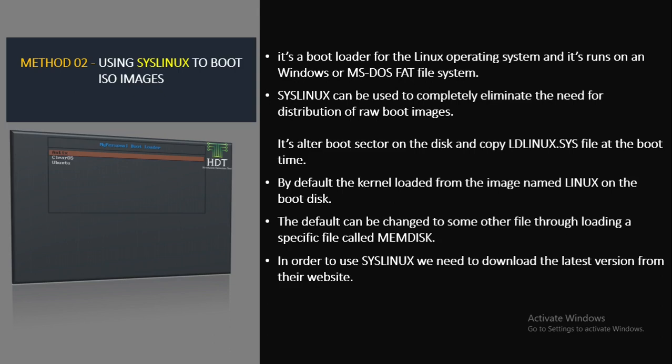Actually, I already explained memdisk in my previous slide. So memdisk is an auxiliary module used in conjunction with a bootloader that can load the Linux kernel. So we need the disk image as well as the initial RAM disk.